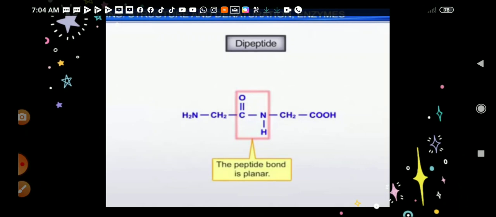So the peptide bond formation takes place, and this peptide bond is actually planar. Planar means the C double bond O and NH are on the same plane.